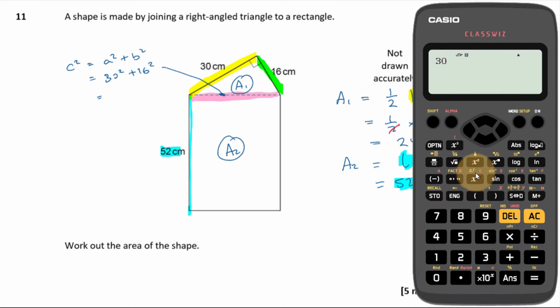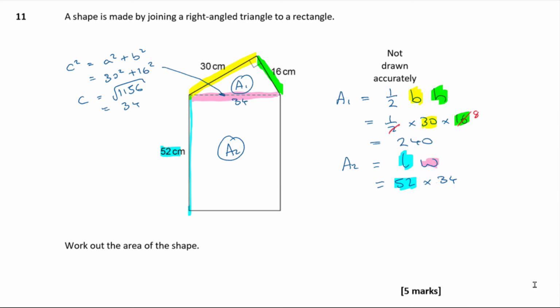So what's that then? 30 squared plus 16 squared comes out to be 1156. Then c is going to be the root of that, isn't it? Root of the answer, that's 34. So that means my hypotenuse is 34, so that's 34, so that's 34.